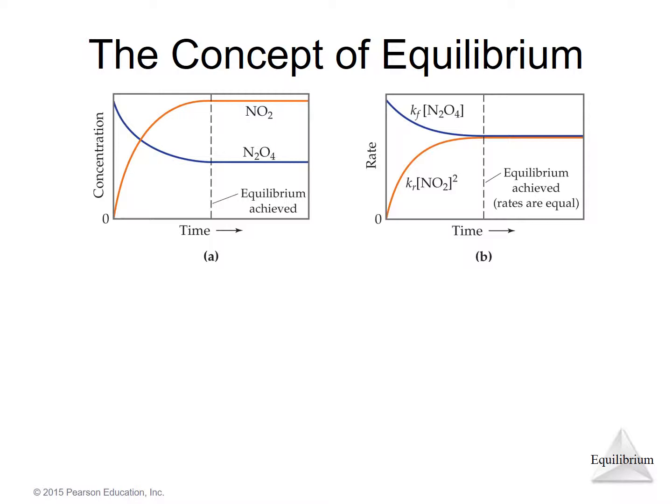These graphs introduce the concept of equilibrium. The reaction isn't written here, but basically what we have is this molecule, N2O4. Notice we start with a certain concentration of N2O4, and with time it splits into two molecules of NO2.